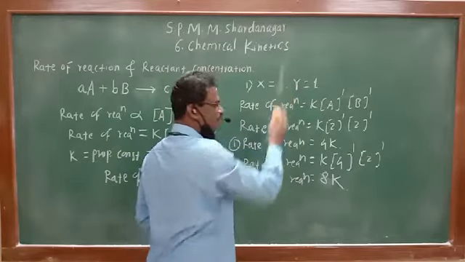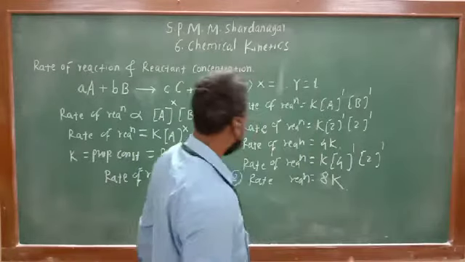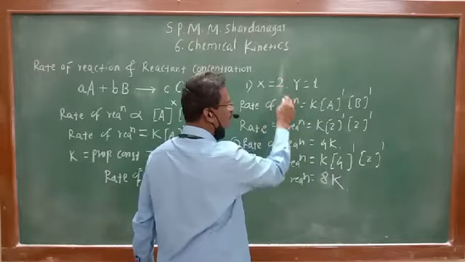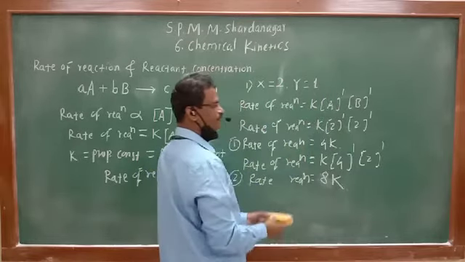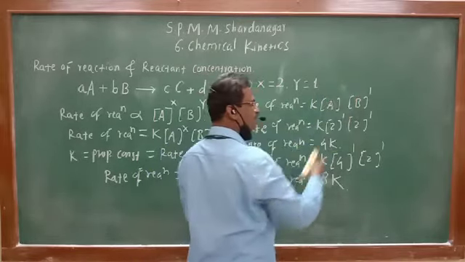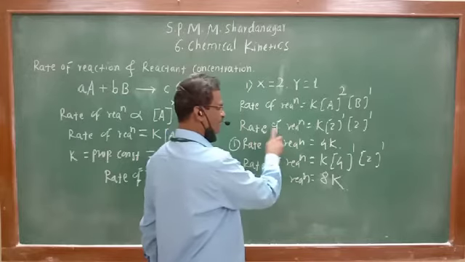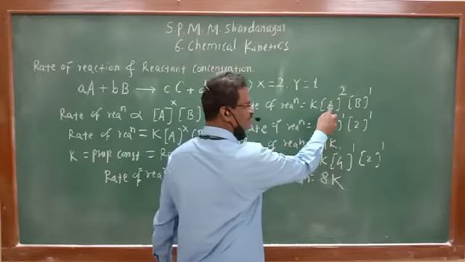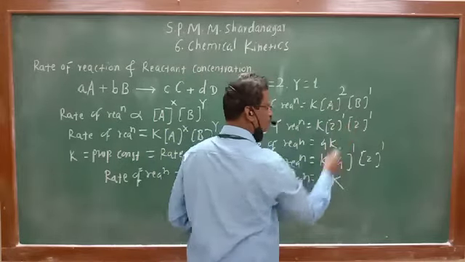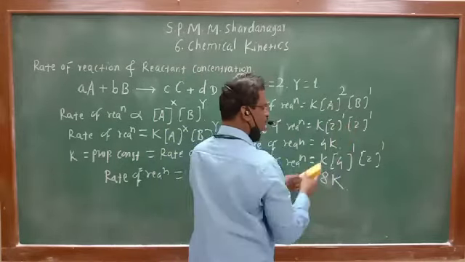X I am making 2. X is 2 and y is equal to 1. So what it become? Now instead of 1, this will be 2. Again, same fact, rate of reaction. Concentrations we are taking equal, 2, 2. Instead of 1, this will be 2.